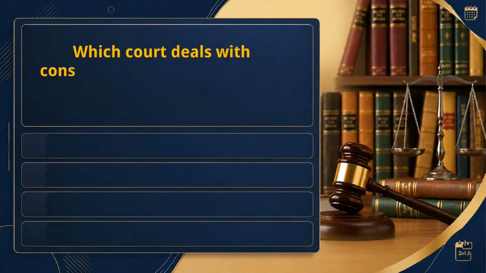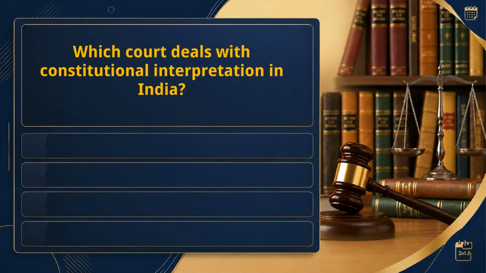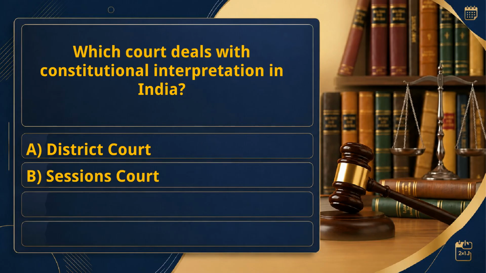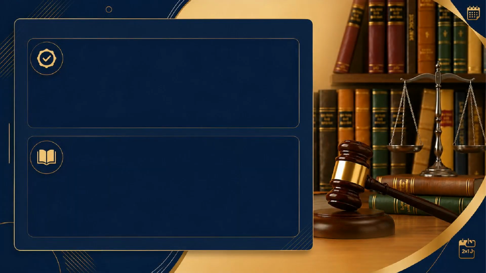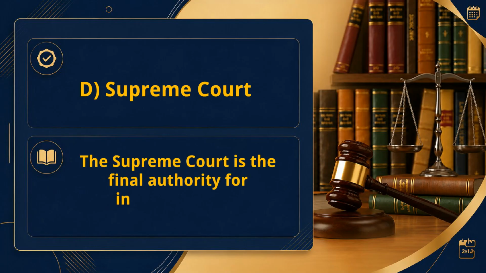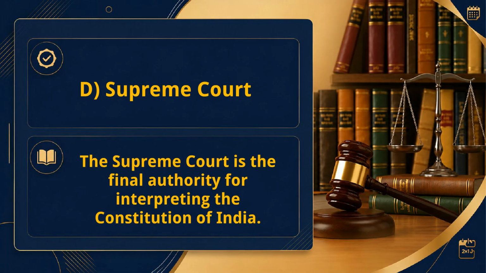Which court deals with constitutional interpretation in India? A. District Court. B. Sessions Court. C. High Court only. D. Supreme Court. Right answer: D. Supreme Court. The Supreme Court is the final authority for interpreting the Constitution of India.